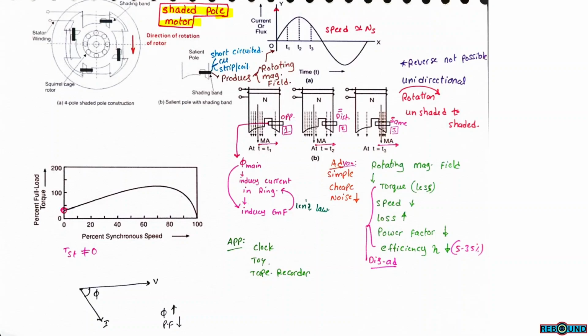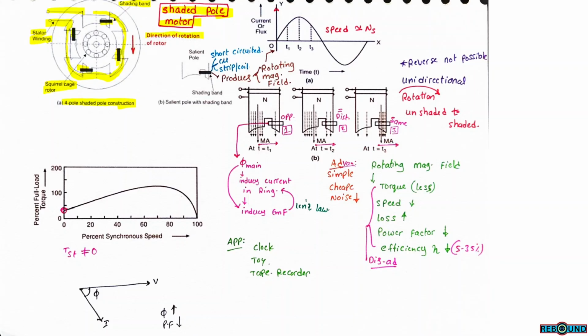Shaded pole motor. This is a 4-pole shaded pole motor. The windings are connected in series from pole to pole, and this is connected to supply. Whereas the rotor is the same as a squirrel cage rotor. The only difference is one shaded band is present in every pole.